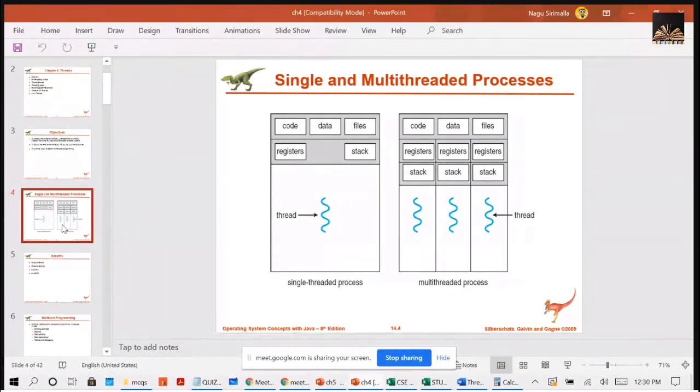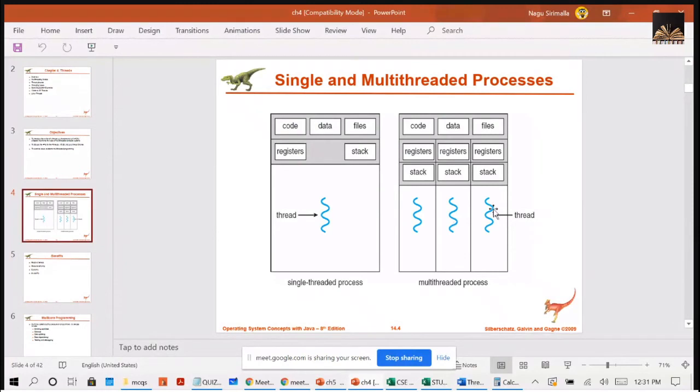And a thread shares the code, data, and the files in common. I can say a thread shares them with the other threads belonging to the same process. So if a process has 4 threads or 3 threads, let's consider a process is divided into 3 threads.